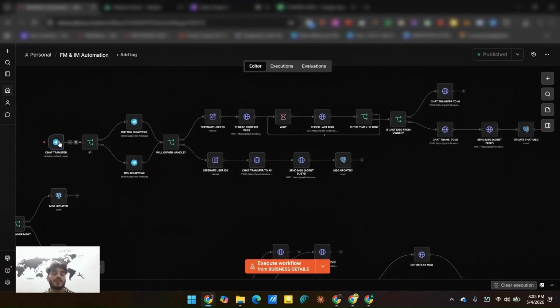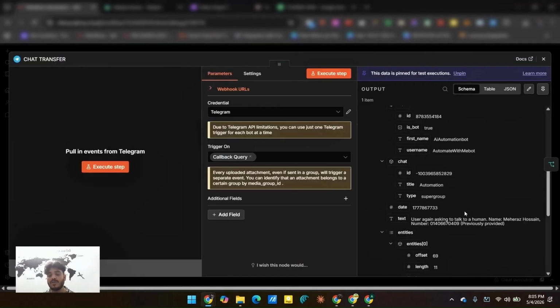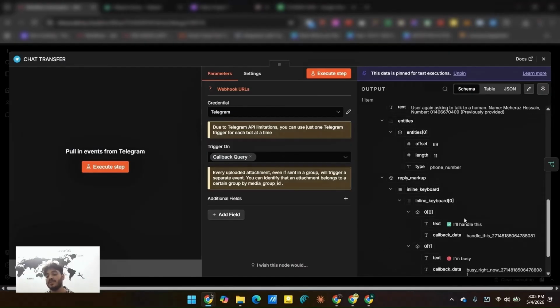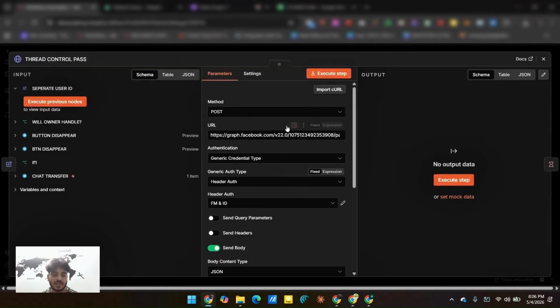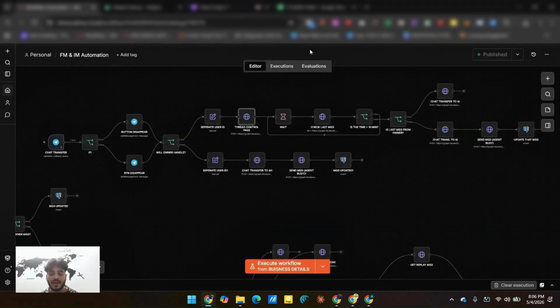Every time someone sends a message, and someone clicks any of the buttons like "I will handle this" or "I'm busy", it will trigger this Telegram node. After coming here, it will separate the id, as you can see, and the message or the button will disappear here so that no one can click this button by mistake. After coming here, it will call the HTTP node so that the chat is transferred to a human, and then it will wait here for 10 minutes.